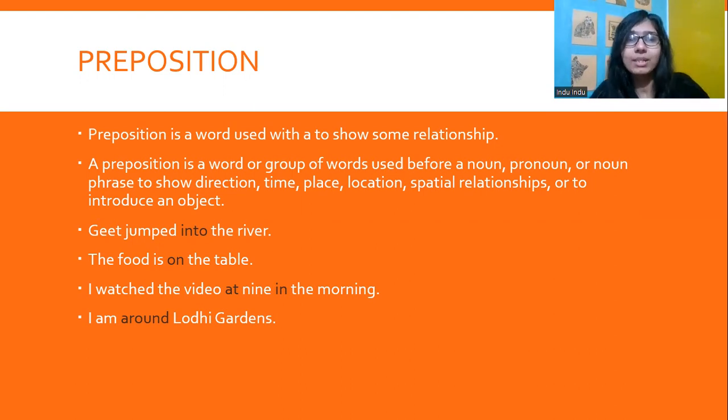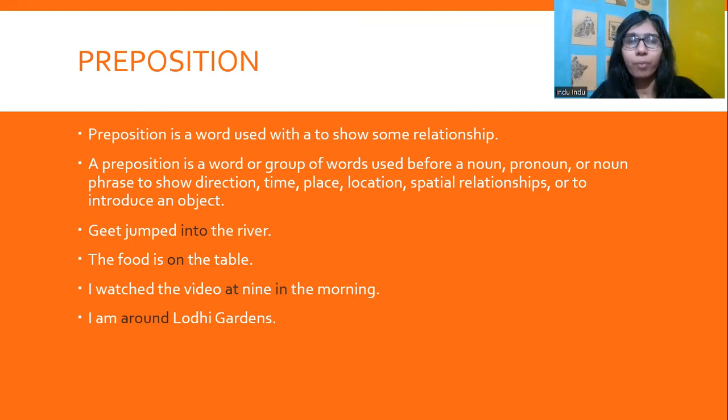The food is on the table. It's talking about the location of the food. I watched a video at 9. So I watched a video at whatever time, in the morning, so it's talking about the time. I am around Lodi Gardens. Now, this is talking about the location, right? And obviously, Lodi Gardens here is a noun.